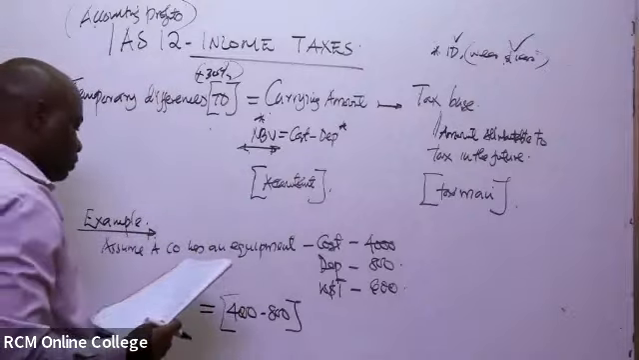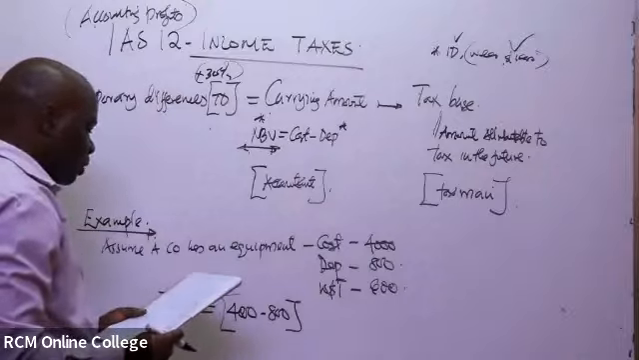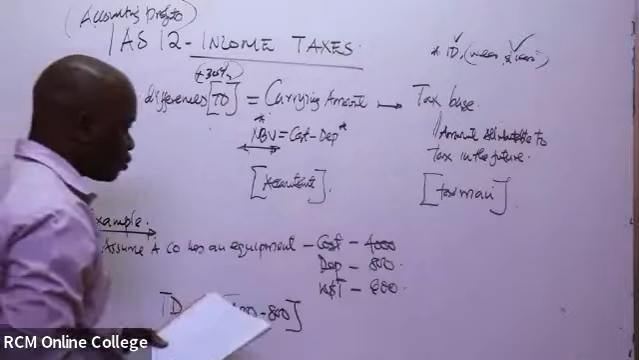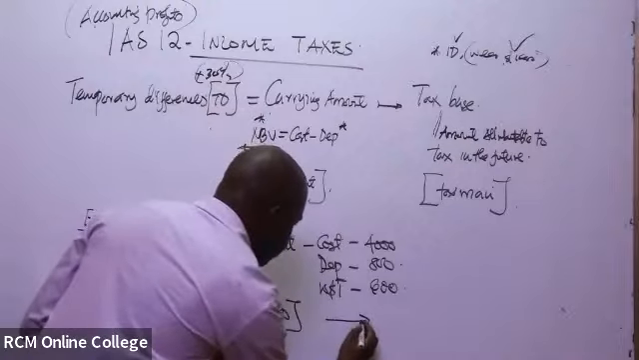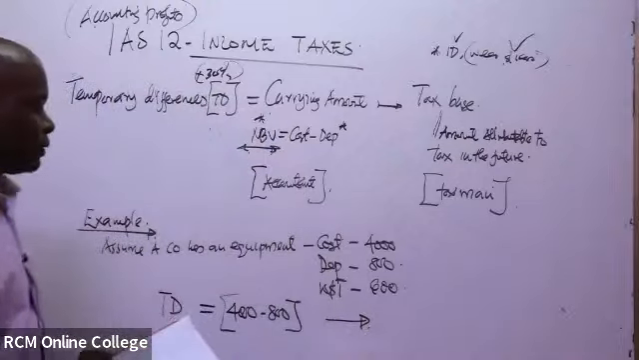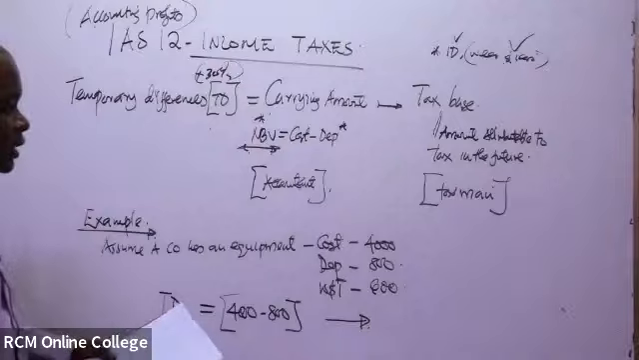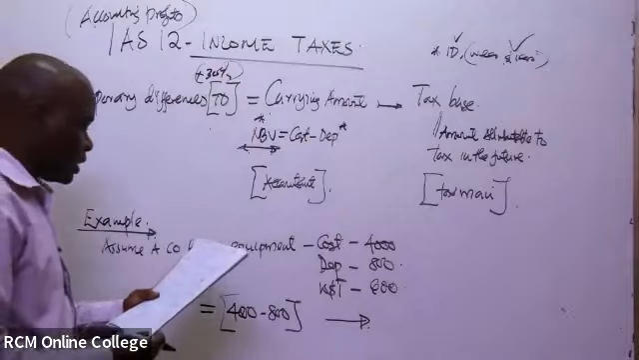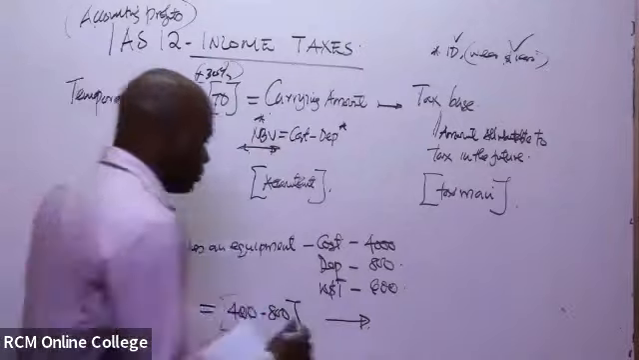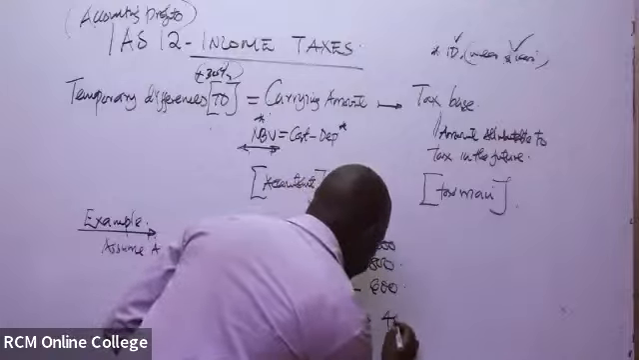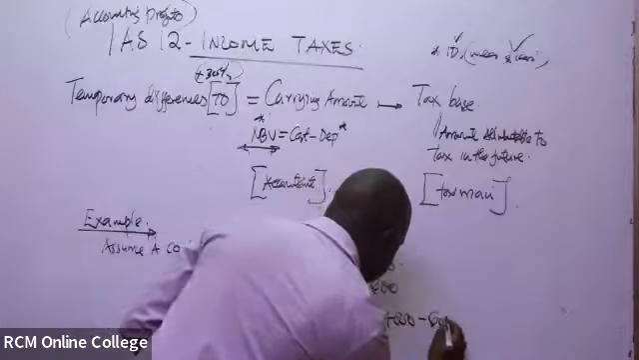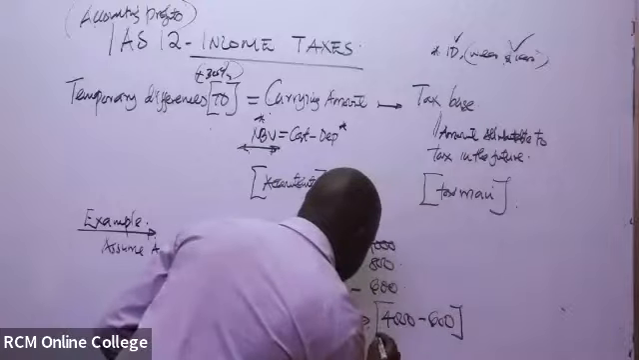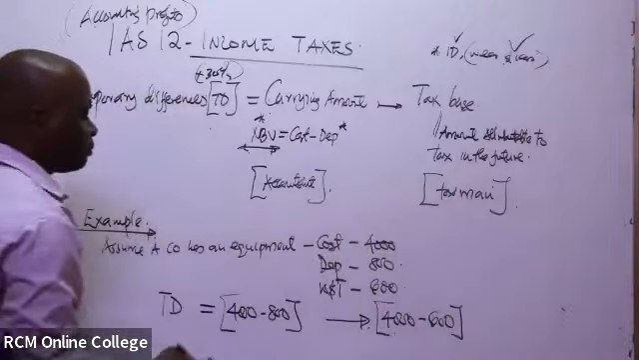Then we take away the tax base. The tax base, we've said, is only considering wear and tear. So for our tax base, it will likely be 4,000 minus 600.